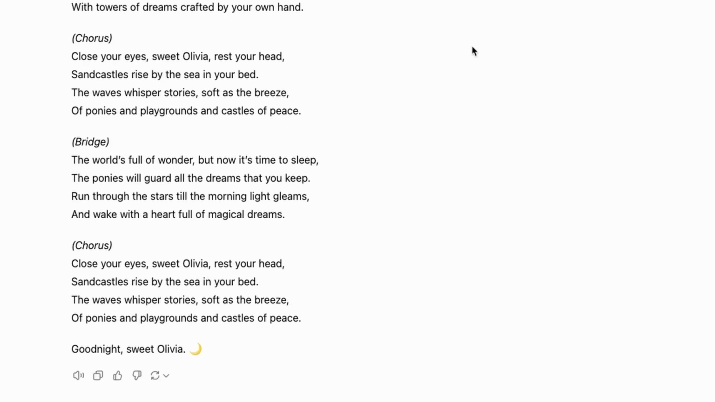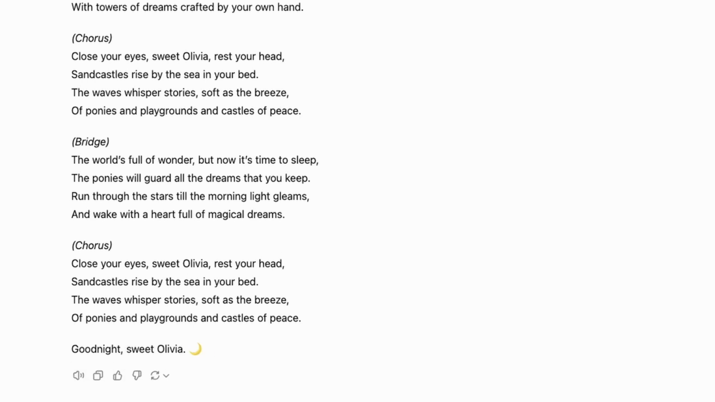Then we get to the chorus again, and then we go to the bridge. The world's full of wonder, but now it's time to sleep. The ponies will guard all the dreams that you keep. Run through the stars till the morning light gleams, and wake with a heart full of magical dreams. And then we get back to the chorus again to wrap up the whole song. Oh, and then it has a nice little good night, sweet Olivia. That's a nice little note from ChatGPT.